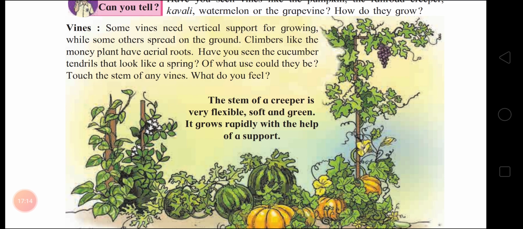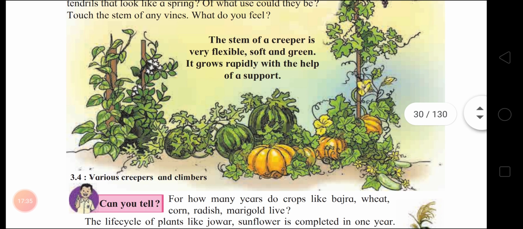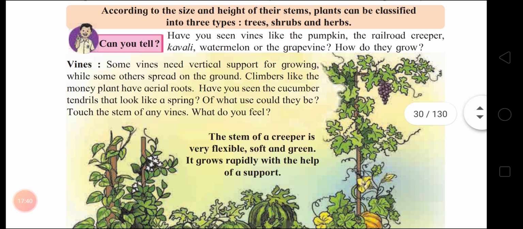What do you feel, children? They are very soft. If you press it hard, it may get hurt. Got it? The stem of a creeper is very flexible, soft, and green. It grows rapidly with the help of a support. Got it, children? Climbers. So, vines are creepers and climbers, we can call them. Got it?